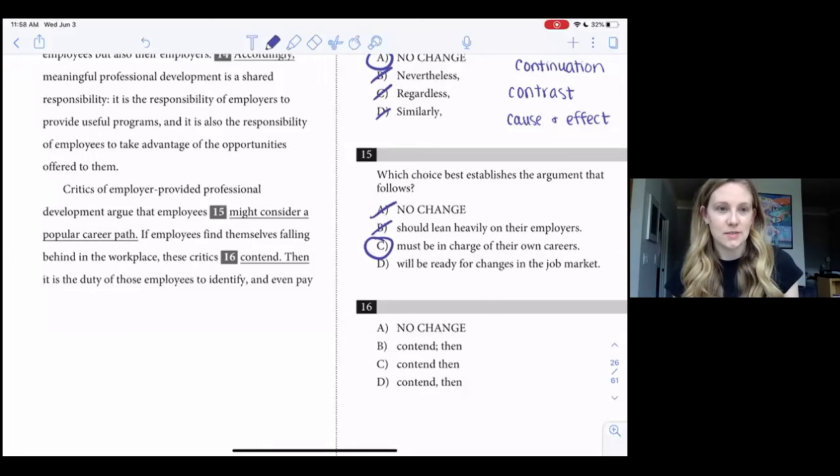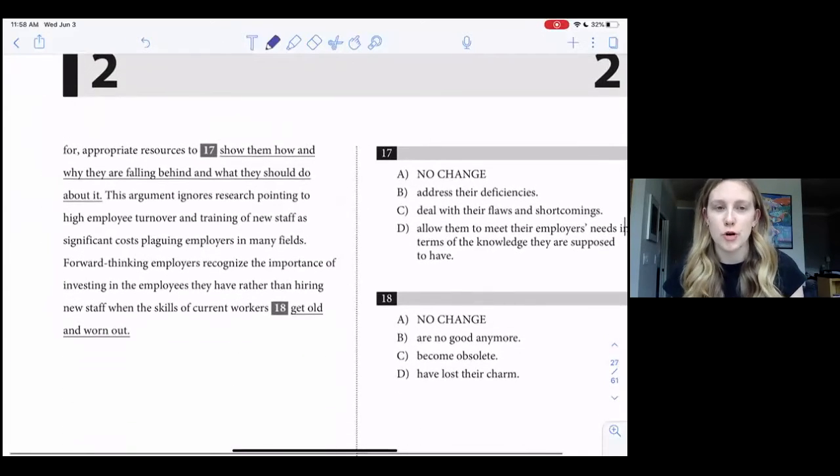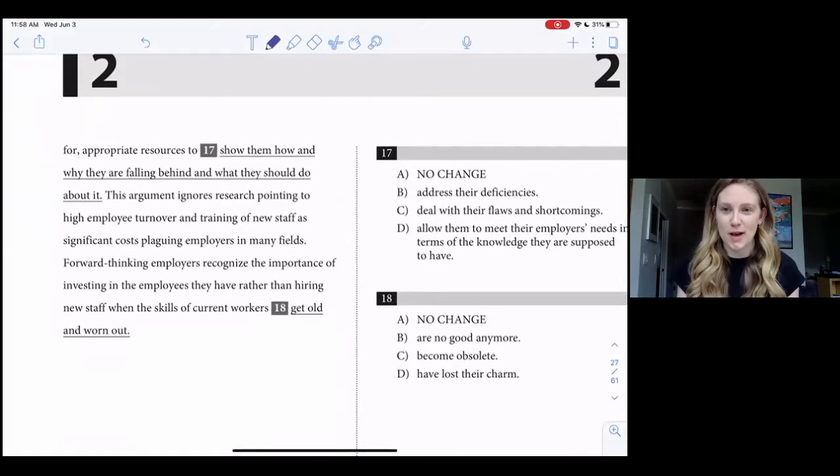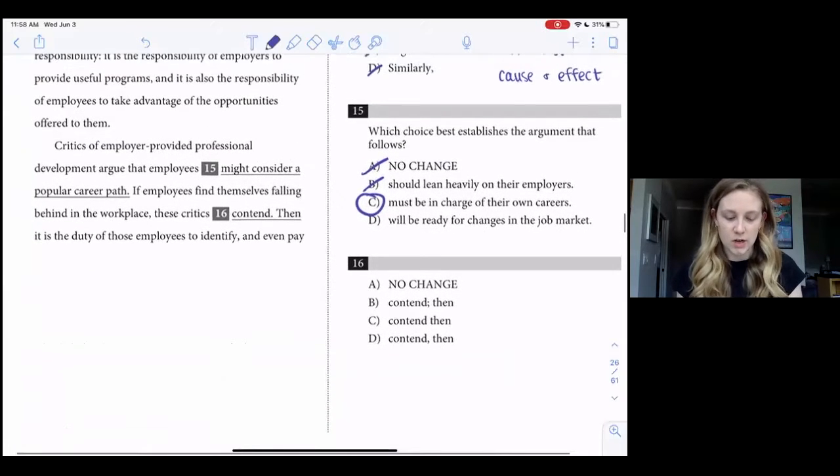On to question 16. It starts with, "If employees find themselves falling behind in the workplace, these critics contend, then it is the duty of those employees to identify and even pay for appropriate resources to show them how and why they're falling behind and what they should do." Okay, so we're just focusing on number 16 for this video.